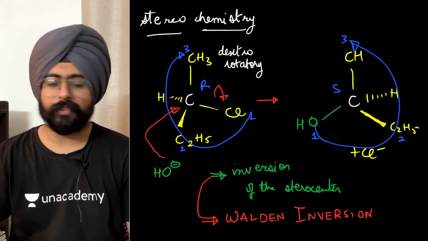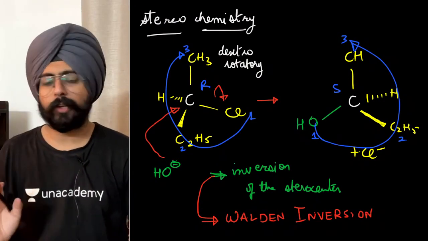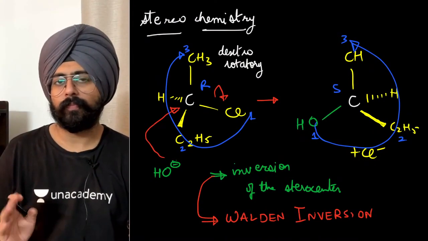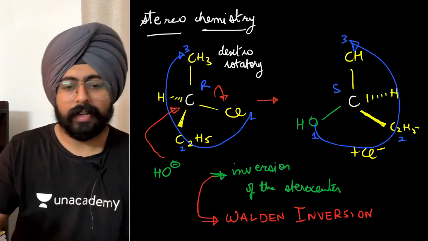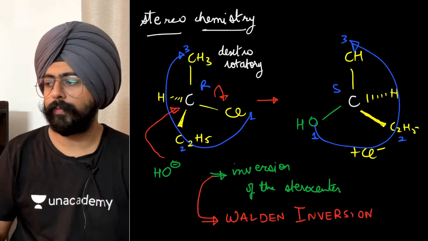You know what the actual answer is, my dear friends? Remember what I told you in optical isomerism. Dextro-levo can never be predicted.